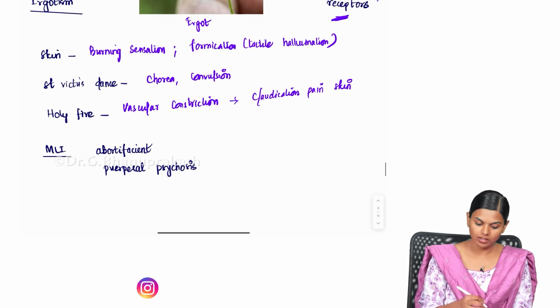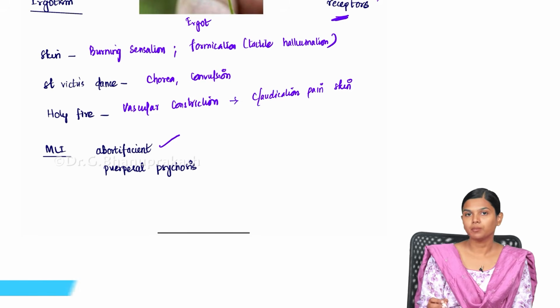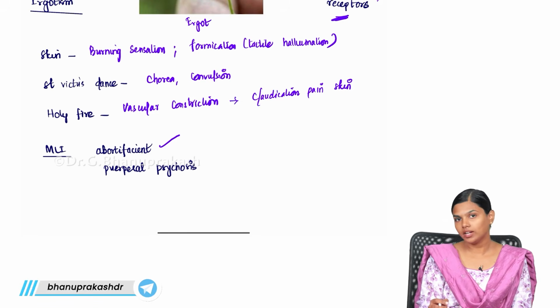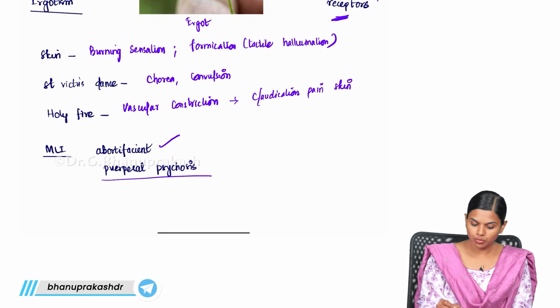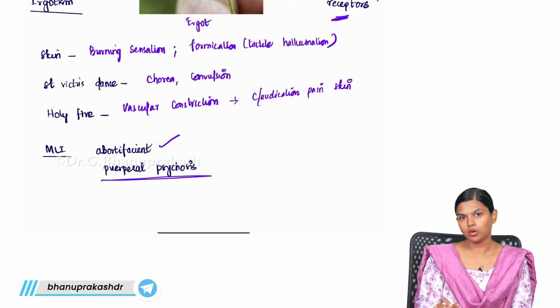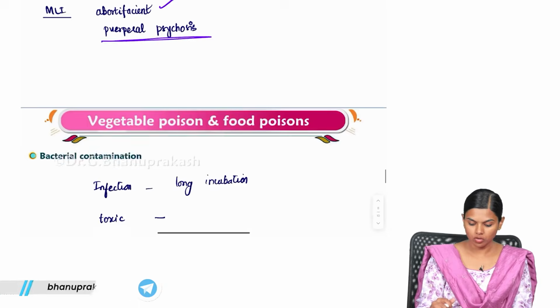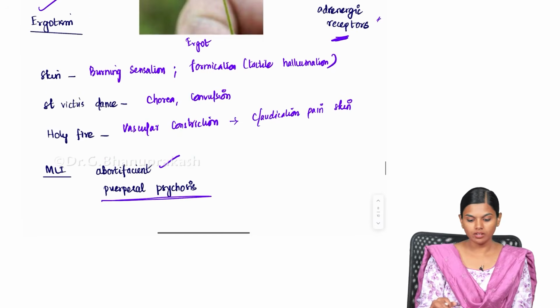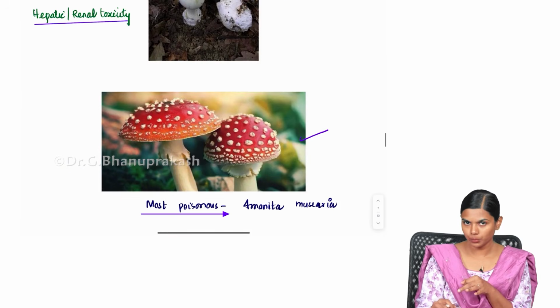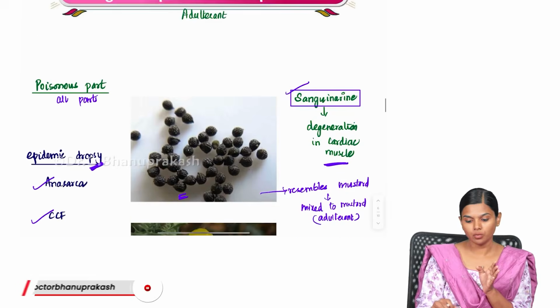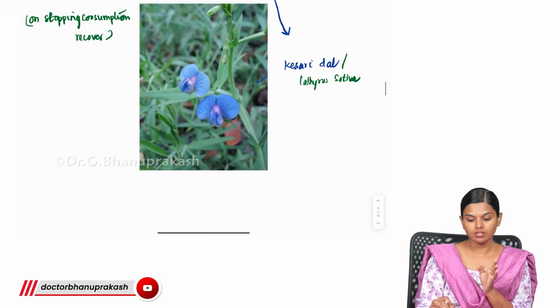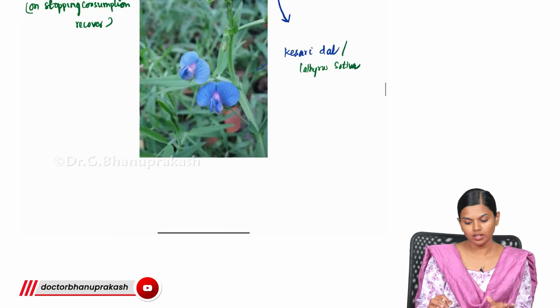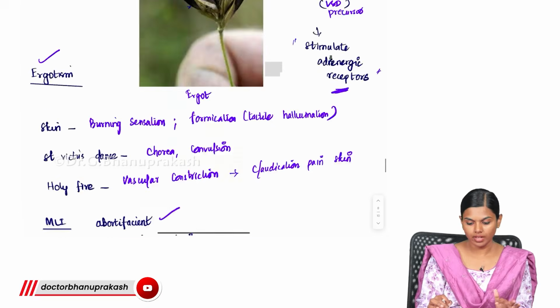The medico-legal importance of this is that it is used as an abortifacient, and when this ergot is used during delivery, it can cause puerperal psychosis. So this is also an important medico-legal aspect of ergot. Basically we have seen ergot, then mushroom, then Argemone mexicana, then Lathyrus sativa. So these are the food poisons that we have seen.